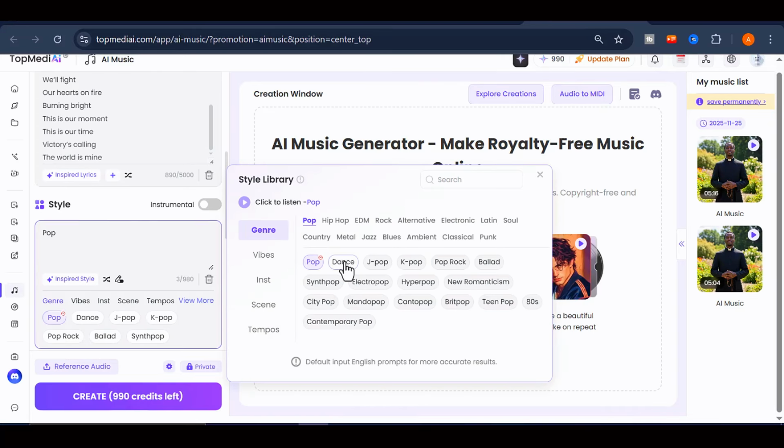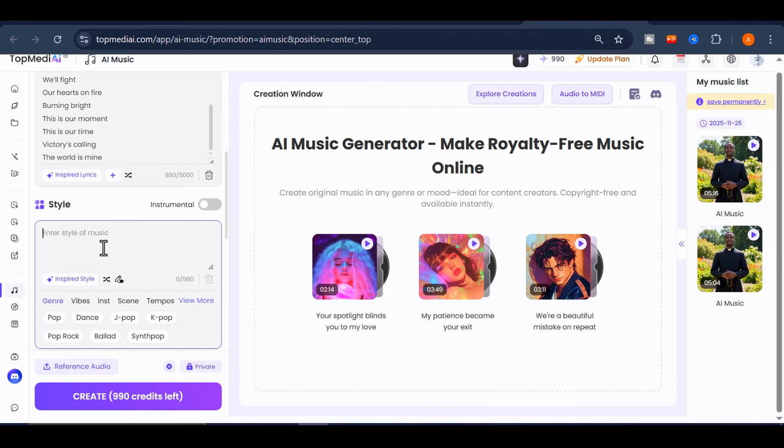If you prefer not to choose the style yourself, you can let the AI guide you. Click on the Inspired Style button.